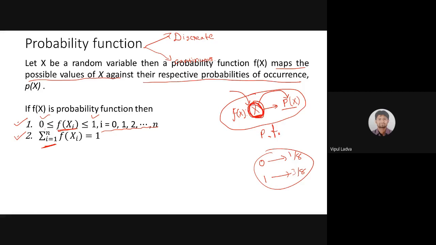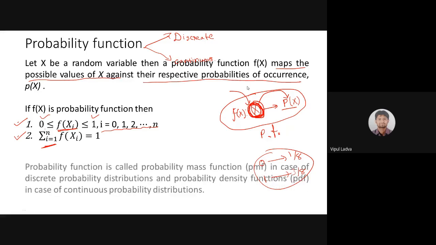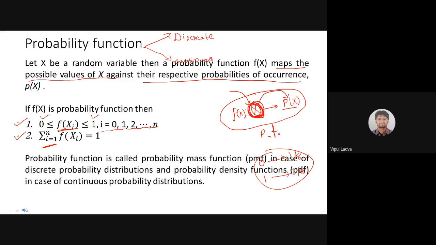If I'm dealing with discrete, then the situation will be different. If I'm dealing with the continuous random variable, then the matter will be different. What will it be? The probability function is called differently for these two cases, and we will give it a separate name. Yes, a probability function is called probability mass function in case of discrete probability distribution or in case of discrete random variable.